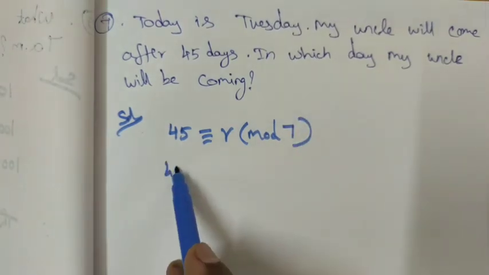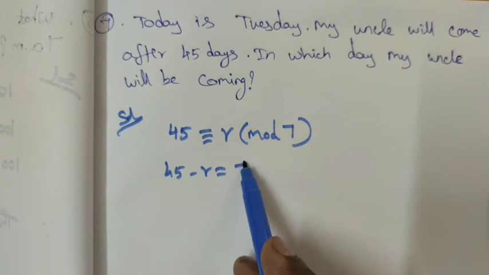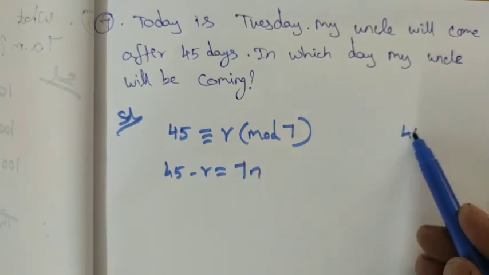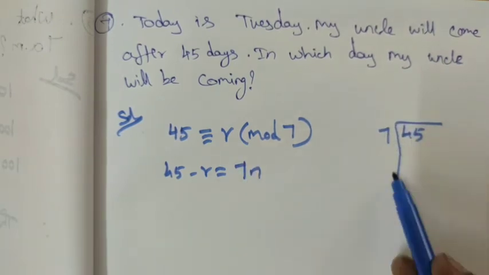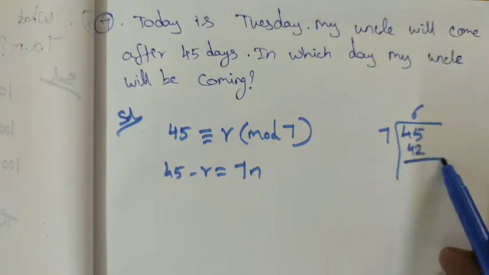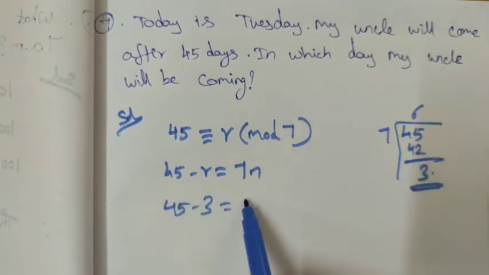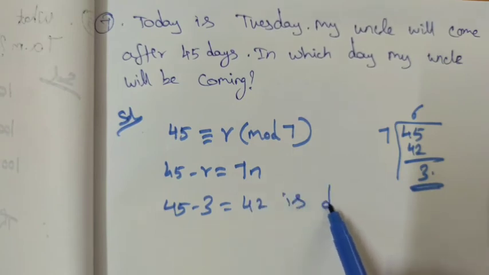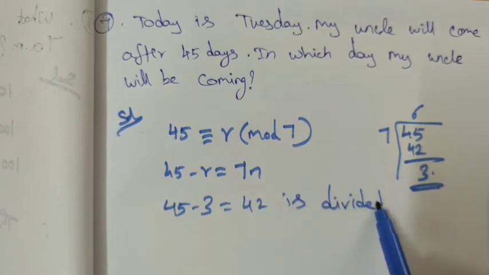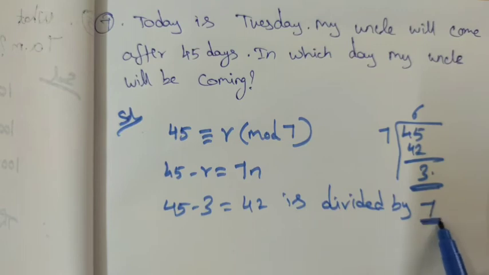So 45 minus r is equal to 7n. 45 is divided by 7. 7 6s are 42. The remainder is 3. Therefore 45 minus 3 is equal to 42, divisible by 7.